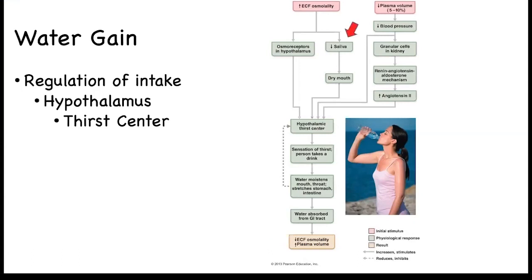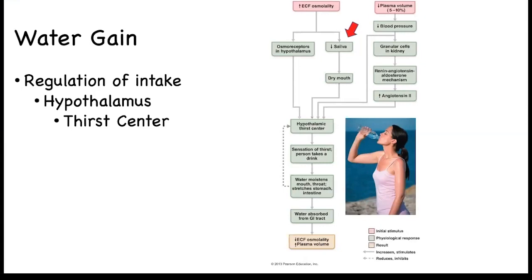Let's look at how a drop in saliva causing a dry mouth can stimulate the thirst center. An increase in osmolality increases sympathetic input into the arterioles feeding the salivary glands. The arterioles feeding the salivary glands will vasoconstrict, decreasing blood flow into the capillaries, resulting in a drop in blood pressure.